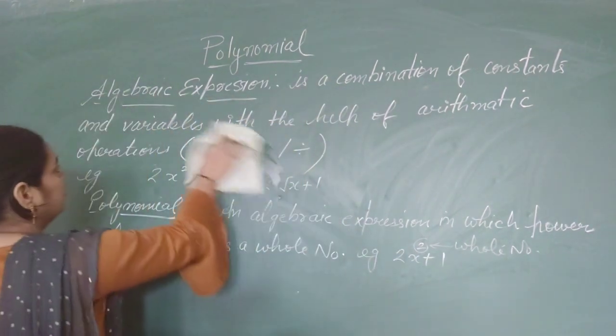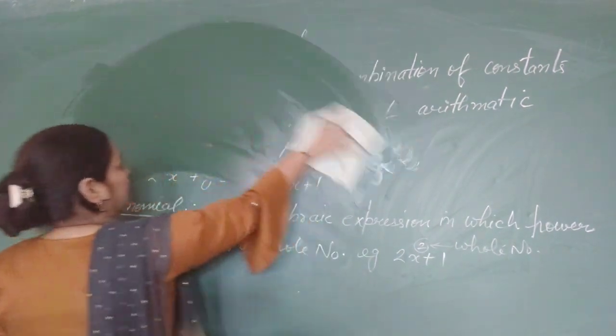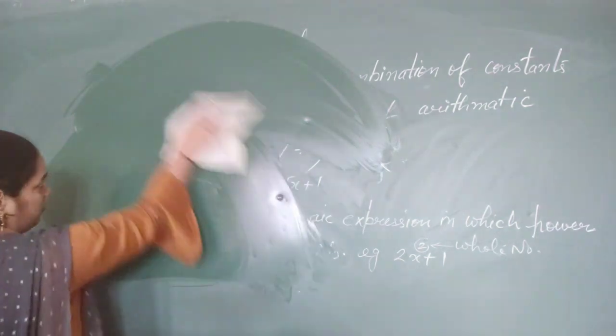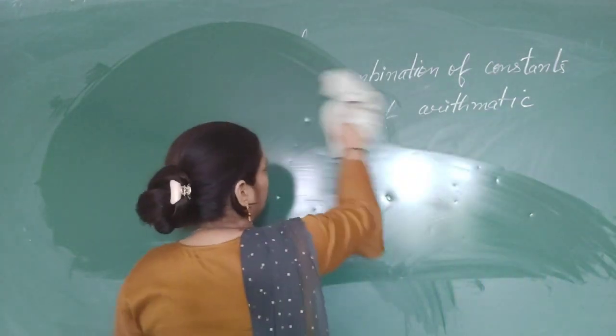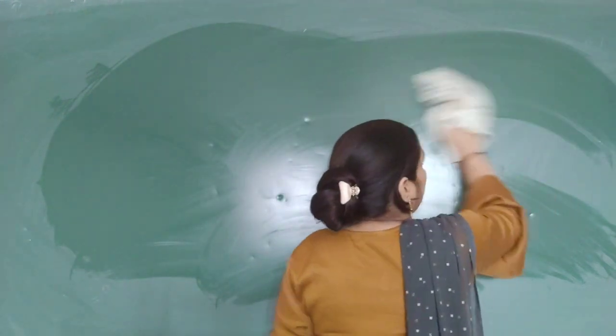Firstly, when we discuss the terms, if there is only one term in the polynomial, we will say it is a monomial. हम उसे क्या बोलेंगे? Monomial. If there are two terms in the polynomial, then we will say it is a binomial.